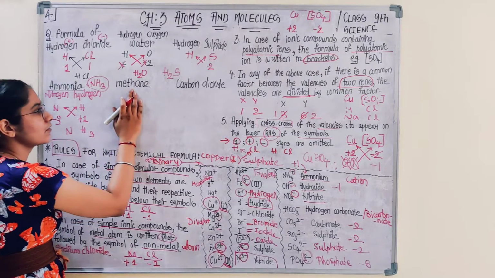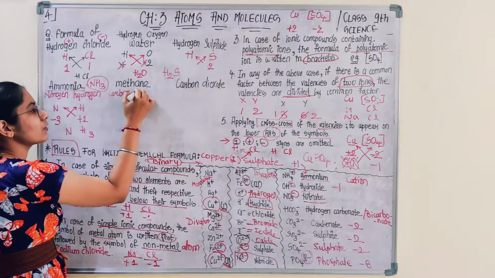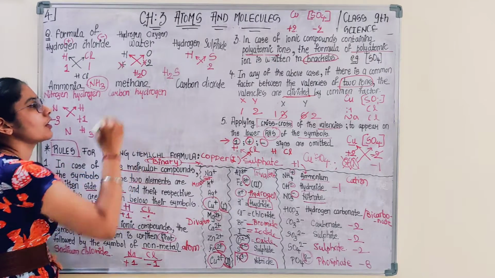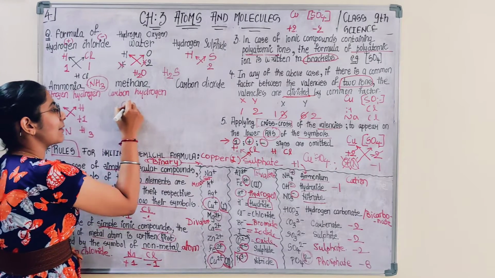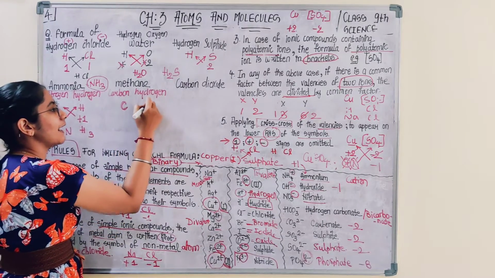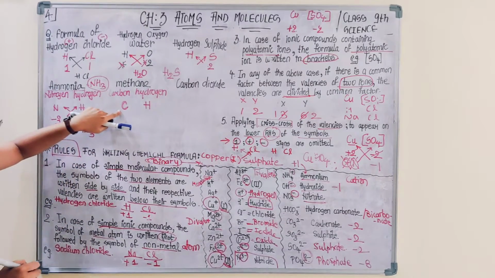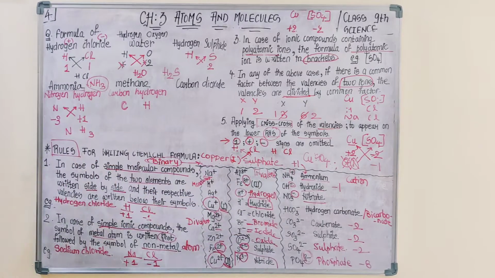Again, methane. They are providing that carbon and hydrogen are the two elements responsible for the formation of the molecule methane. So we would be writing the symbol of carbon, the symbol of hydrogen, and then the valency of carbon. Is the valency of carbon provided here? You observe and let me know. Is there any carbide or carbon given in the table?